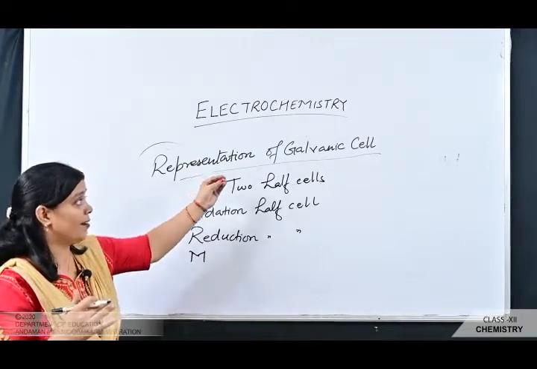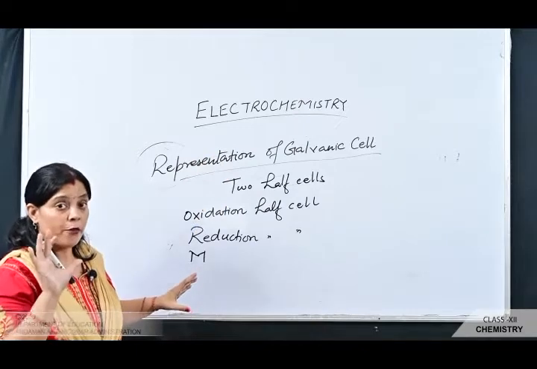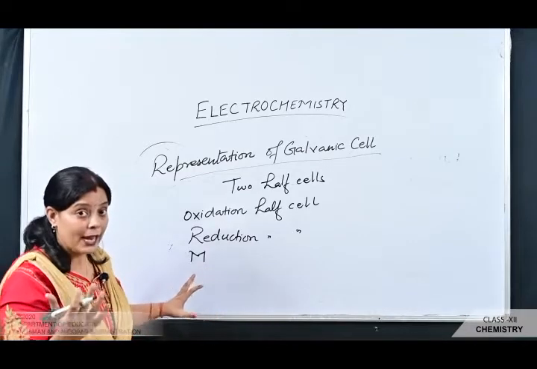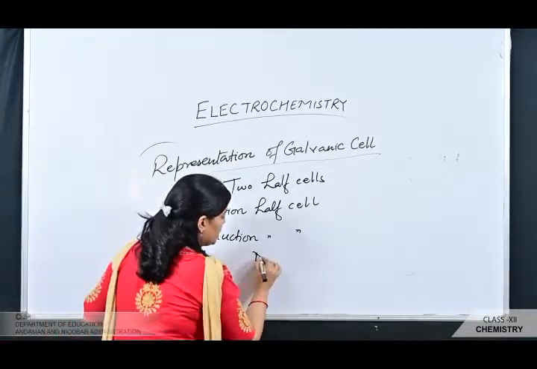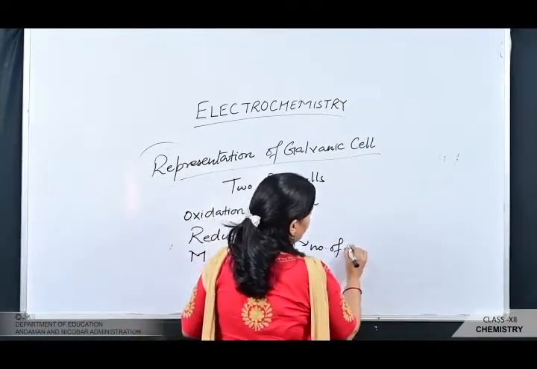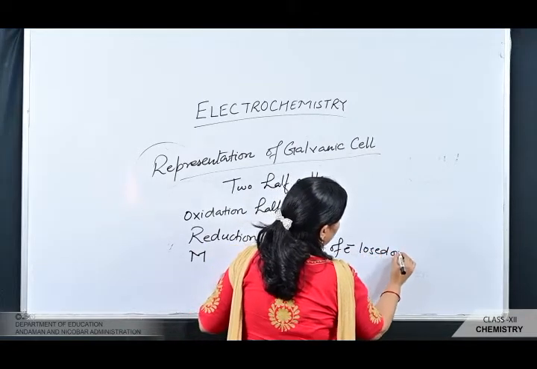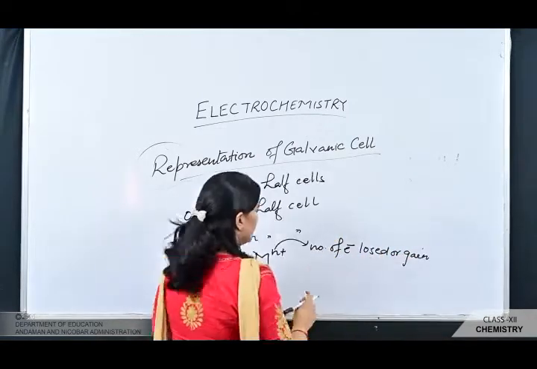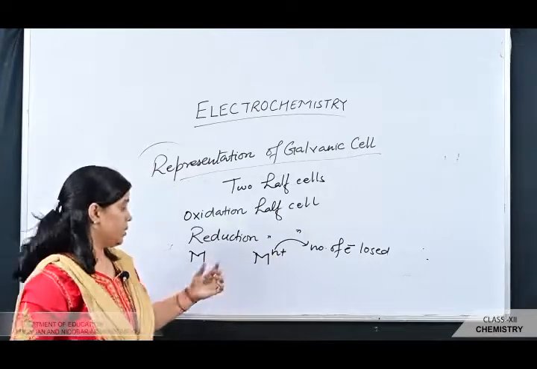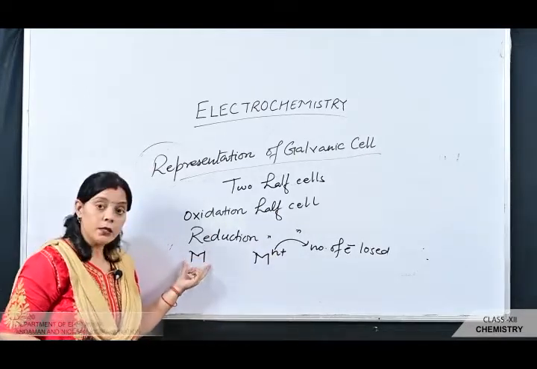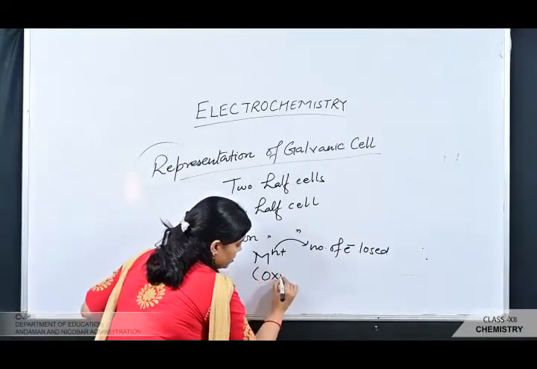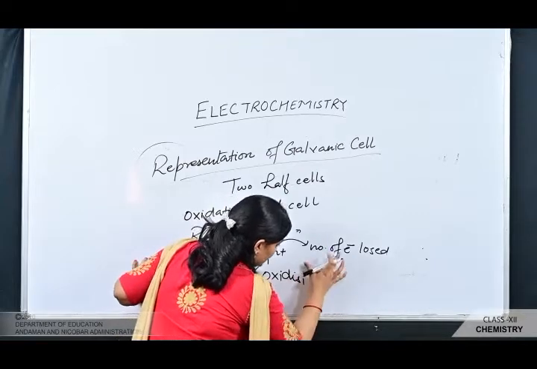but here we are going to represent the galvanic cell generally, so we first assume that if the metal is represented as M, then its oxidized state in the solution is represented as M n plus. Here n means the number of electrons lost or gained. M represents the element and M n plus represents the oxidized state of the element.